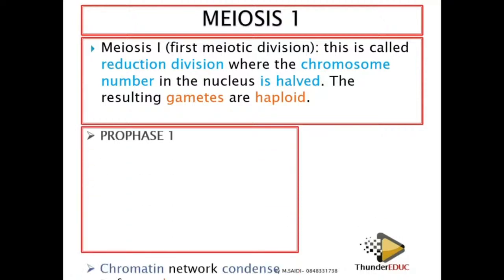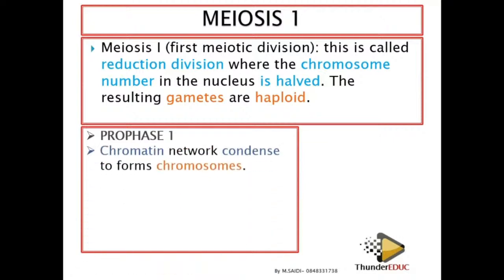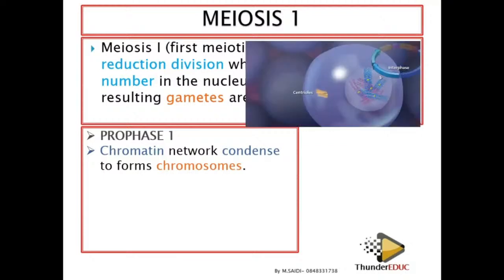All right. Let's look at the phases of meiosis. The first phase is prophase, which means preparation. The cell is preparing for whatever it is going to be doing. So the first thing is the chromatin network. We say that chromatin network means entangled DNA. We don't have a direction when we look at it. We don't know where it starts or where it ends. So it is chromatin network.